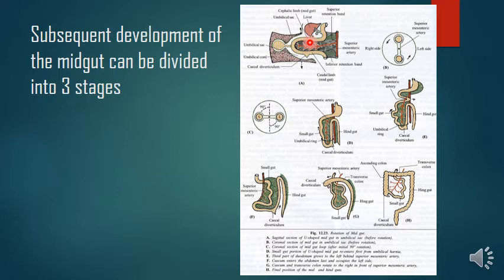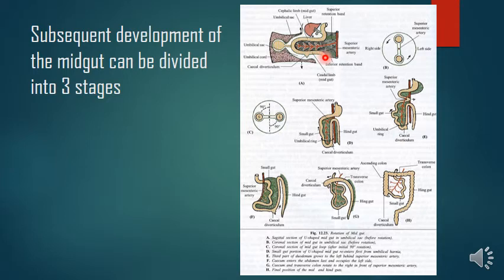And the post-arterial segment of the dorsal mesentery persists in the part to form the transverse mesocolon, because here it is forming the terminal part of the ileum, cecum and appendix, ascending colon, and then this portion is forming the transverse colon, right? So the part of the dorsal mesentery in connection to this post-arterial segment forms the transverse mesocolon.